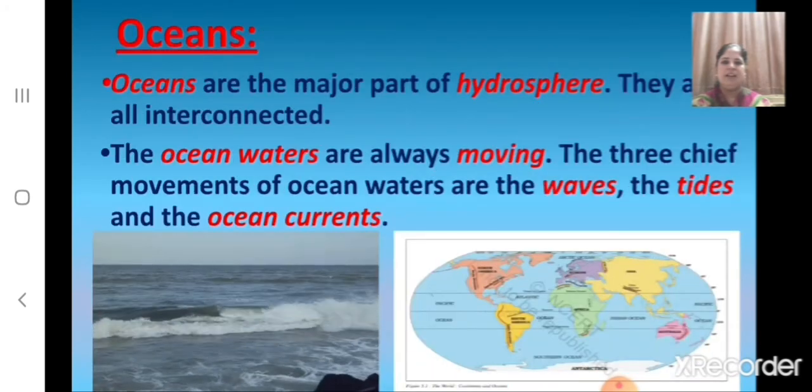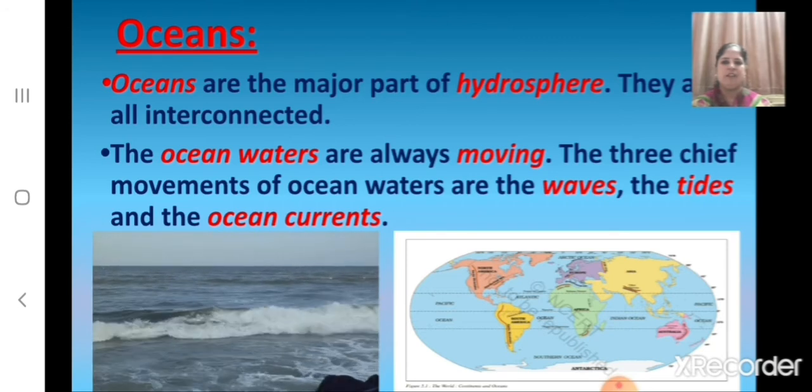Now children, let us revise the next topic, that is about oceans. Children, what is the major part of hydrosphere? Oceans are the major part of hydrosphere. And here we can see in the map that all the oceans are interconnected. And the ocean waters are always moving.